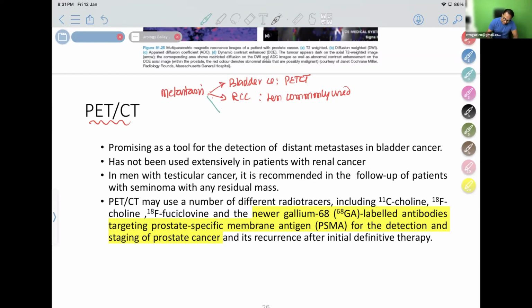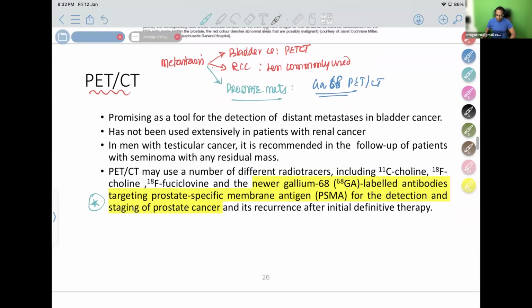In the prostate, we use a special type of PET CT. This is a very important update. To detect prostate metastasis we have a special method, gallium 68 PET. We add the gallium 68 radionuclide substance, which will target prostate specific membrane antigen. So the prostate specific membrane antigen shows up clearly, and therefore it is used for detecting prostate cancer.